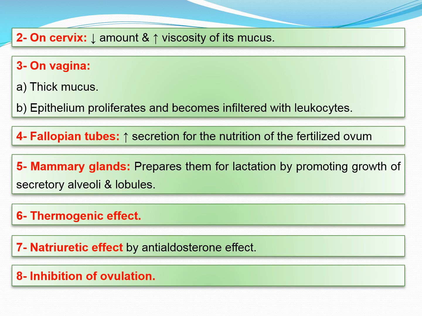In the mammary glands, it prepares them for lactation by promoting growth of the secretory alveoli and lobules. It also has a thermogenic effect, and the natriuretic effect is produced by its anti-aldosteronic effect. It also causes inhibition of ovulation.